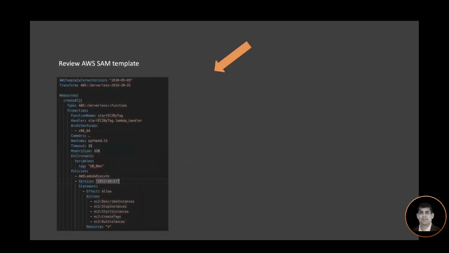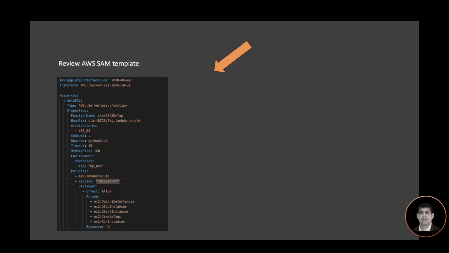Let's look at our SAM template. It's a very simple SAM template. It's a serverless function. Function name is start EC2 by tag. We have a handler in the function. Runtime is Python 3.11. Timeout is 15. Memory size 128.